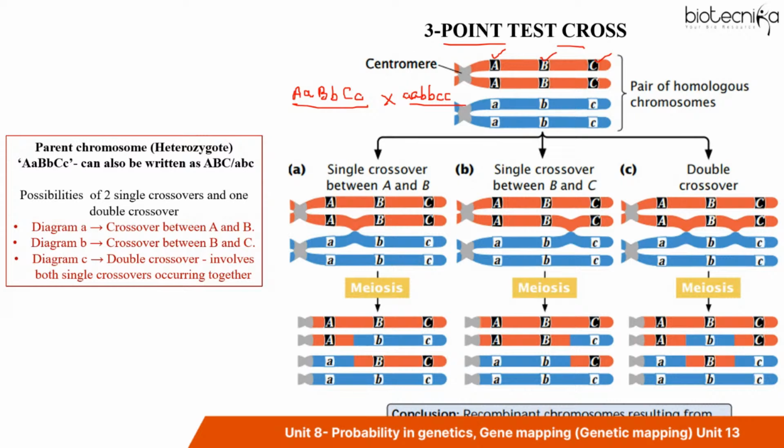Now, when you are considering a 3-point test cross, you have to consider 4 cases. I told you that the basis of recombination is crossing over. So there is a possibility that no crossing over occurs, or that crossing over occurs between the genes. Because we are considering 3 genes, crossing over can occur between A and B. Another case would be crossing over between B and C. And the 4th case is when crossing over occurs between both A and B and B and C.